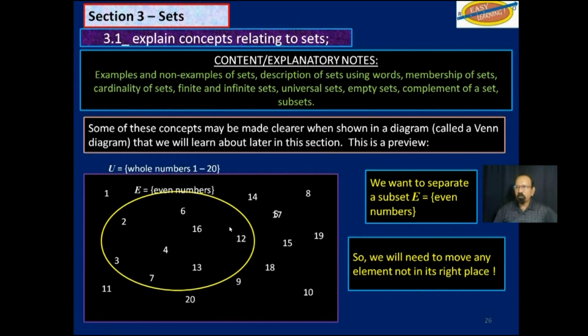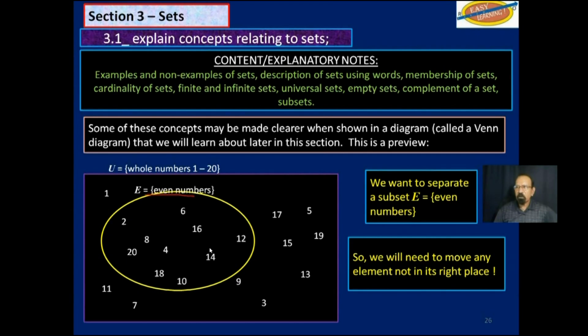So let's start moving 5 out, 3 out, 13 from there, 7 from there, and then move in 8, 14, 10, 20, and 18. Looks like we now have all the even numbers from 1 to 20 inside this yellow oval here.